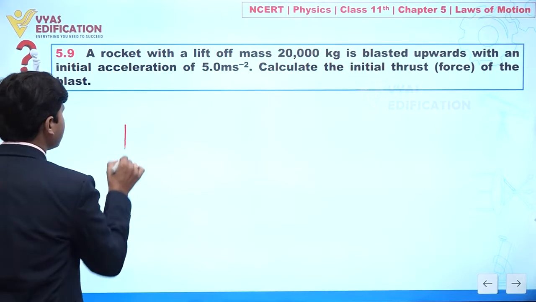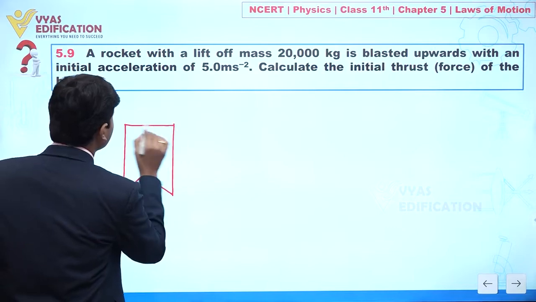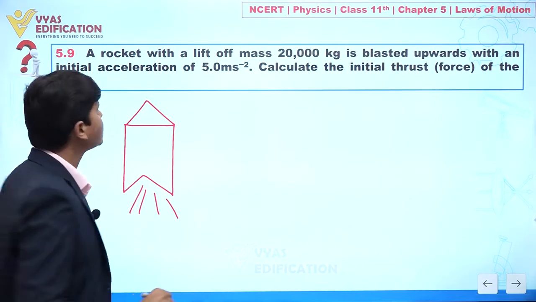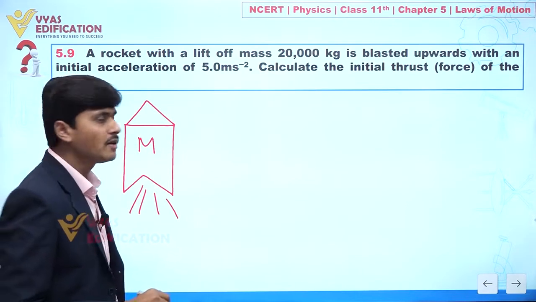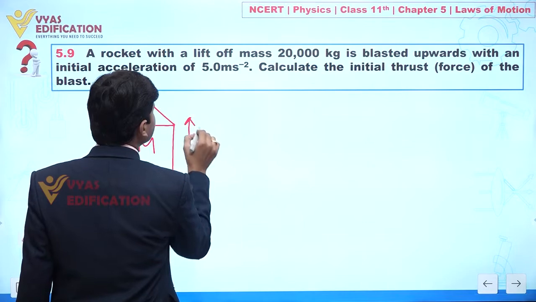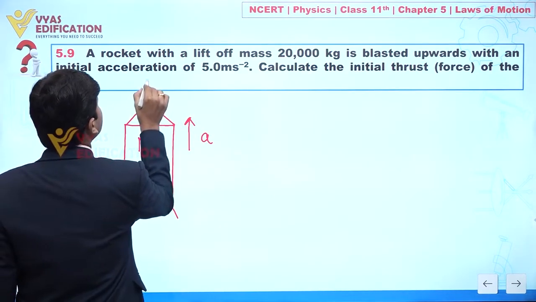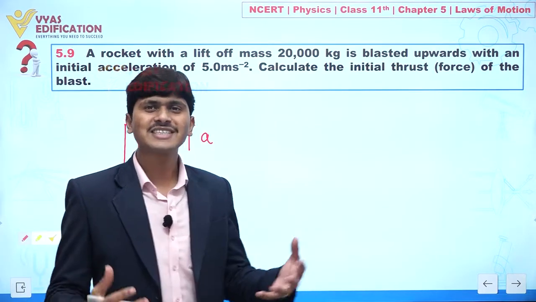Let's suppose this is a rocket. Mass is given to you, let's suppose I am assuming this is capital M. This rocket is having some initial acceleration a in an upward direction. So definitely, let's suppose I am saying thrust force is acting. This is force F. Actually, what is thrust?